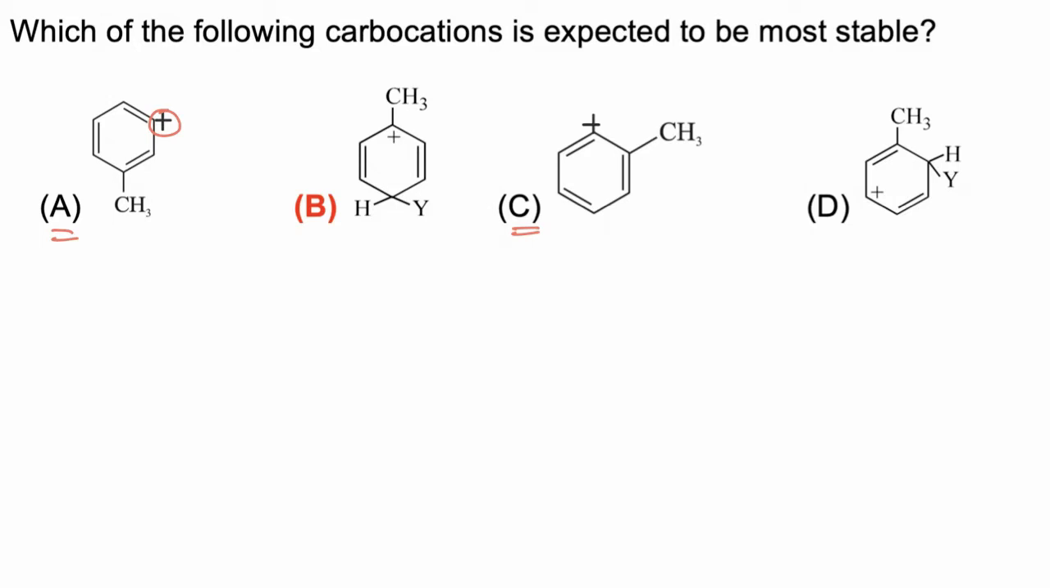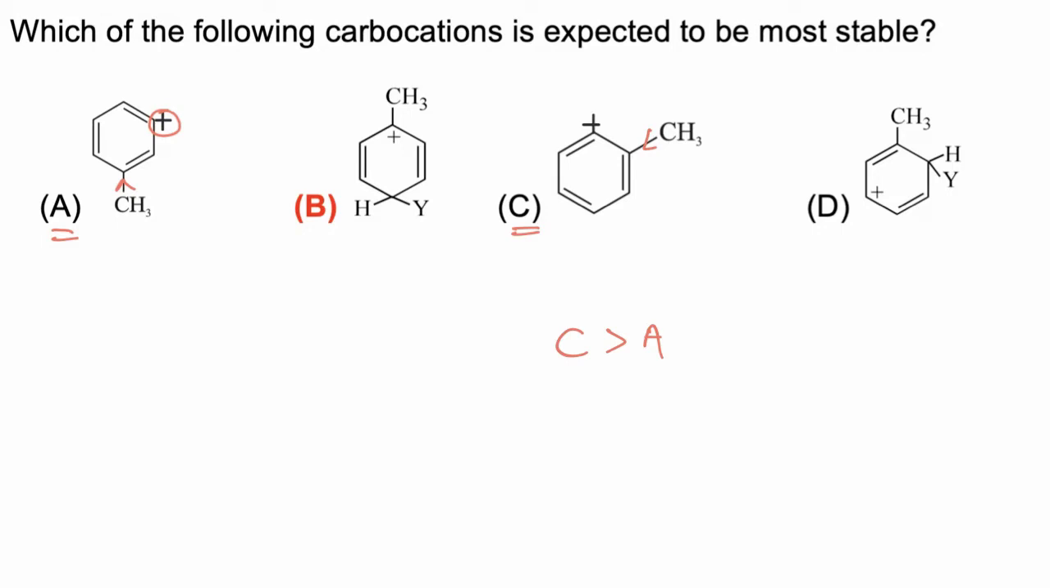Now comparing A and C, A is having plus I effect due to CH3. C is also having a plus I effect of CH3. Now plus I effect is distance dependent and it is greater in C compared to A. So out of C and A, C is more stable.